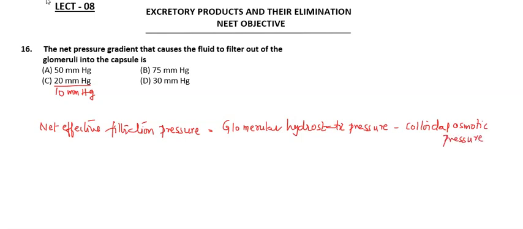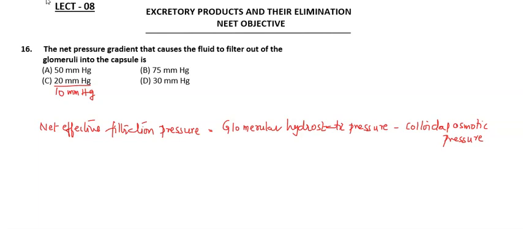We already know the colloidal osmotic pressure is developed in the blood of glomerular capillaries due to the presence of plasma proteins and other solutes.